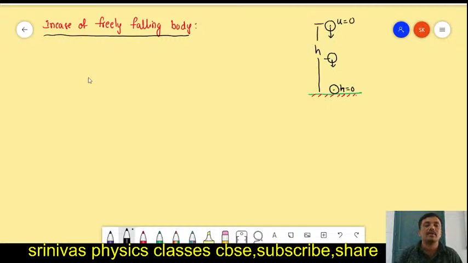Okay, that means in case of a freely falling body, the potential energy of the body decreases. Why?